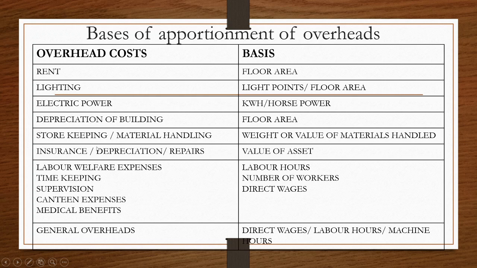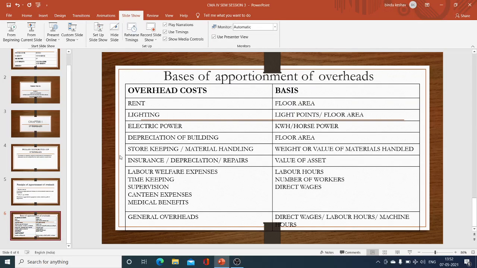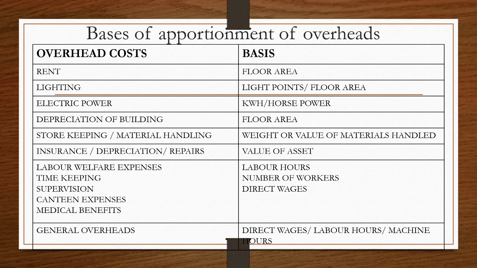The next comes the insurance or depreciation or repairs of any asset, depreciation of machinery or repairs of machinery, or insurance charges paid for the machine. In such a case, it is based on the value of the asset. For example, the value of machine, based on that it will be distributed among the various departments.